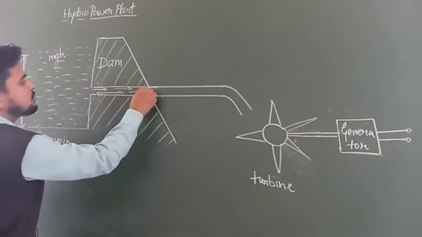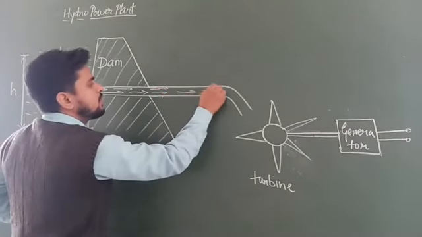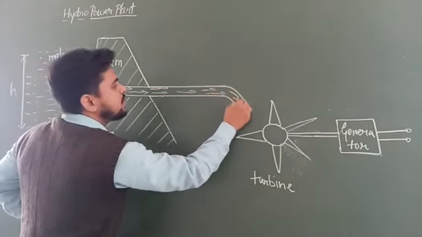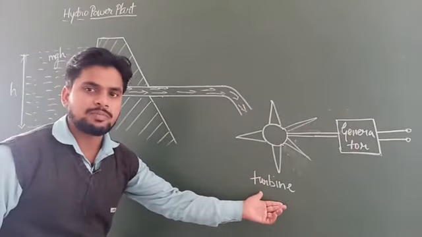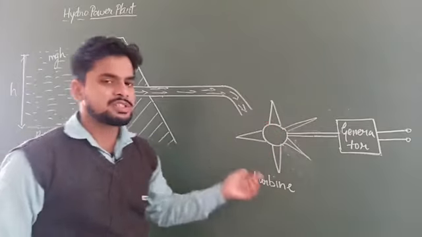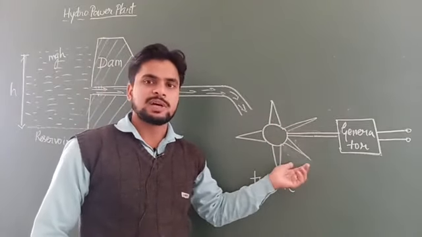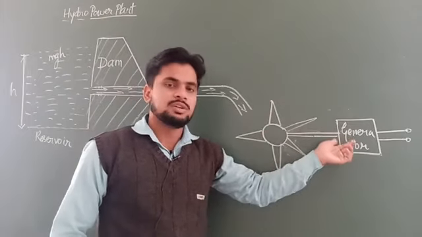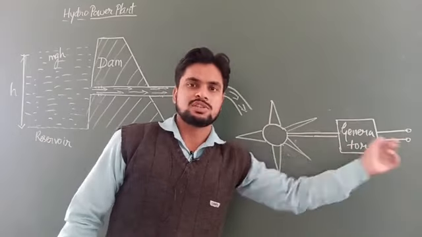Water from the reservoir starts moving with a very high velocity. And when it falls on the turbine, it rotates the blades of the turbine. As soon as the blades of the turbine rotate, it rotates the armature of the generator, which produces the electricity.